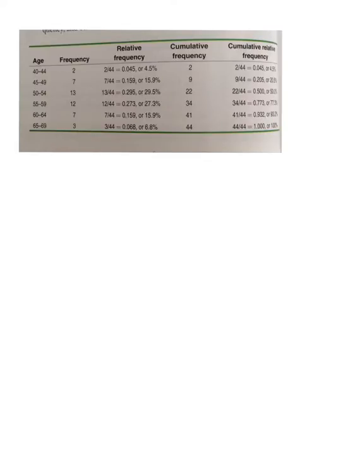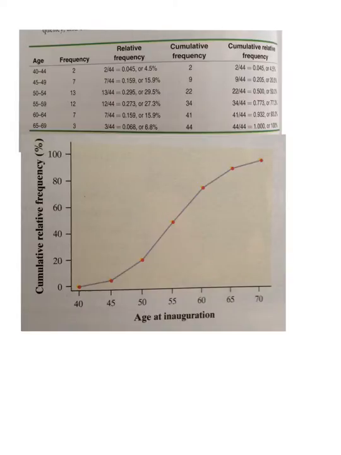Now let's take a look at the graph. So here it is, right? Those right there, that's the presidents. Those were the young presidents, right? And this is a cumulative graph.